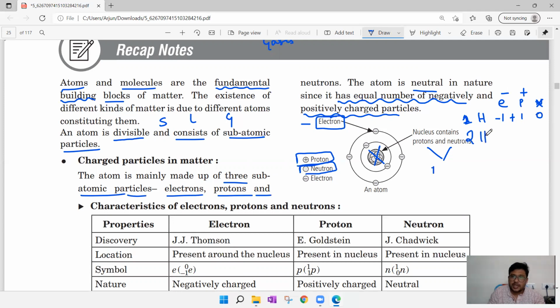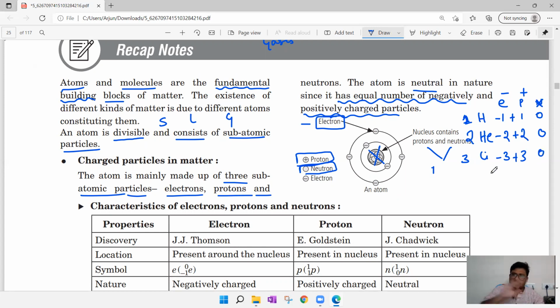Atomic number 2, helium: 2 represents 2 electrons, 2 protons. Electron charge minus, proton charge plus, minus 2 plus 2 is 0. Atomic number 3, lithium: atomic number 3 represents electron count as well as proton count. There are 3 electrons, 3 protons, minus 3 plus 3 is 0.